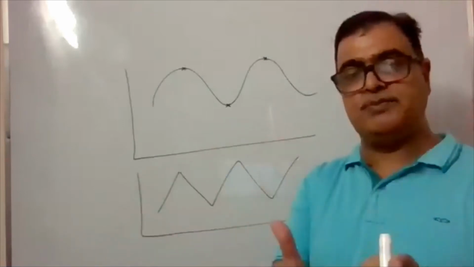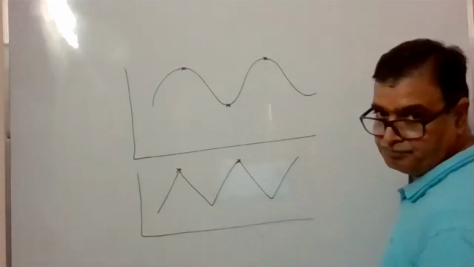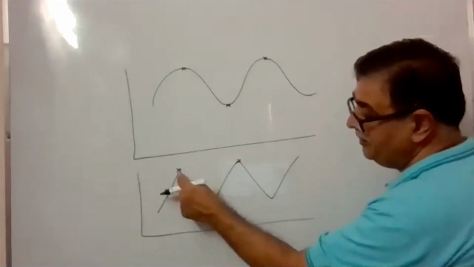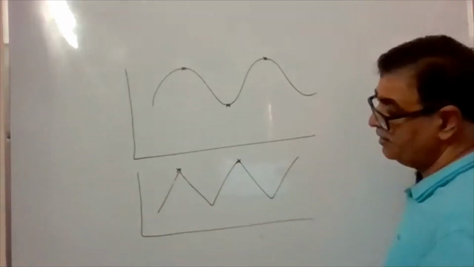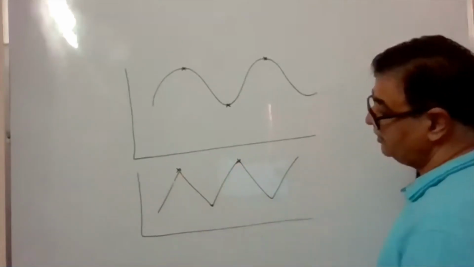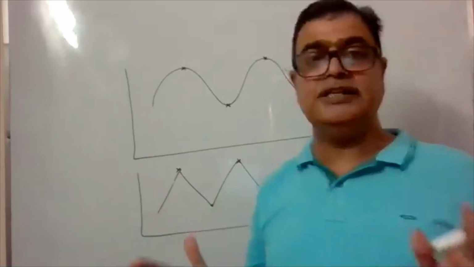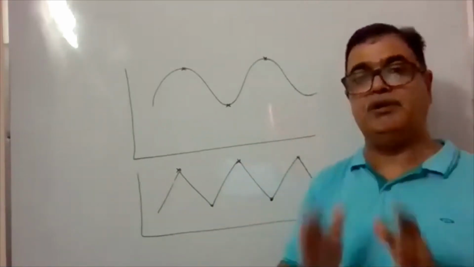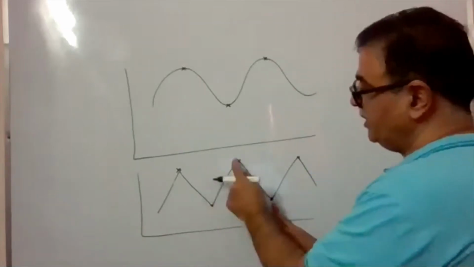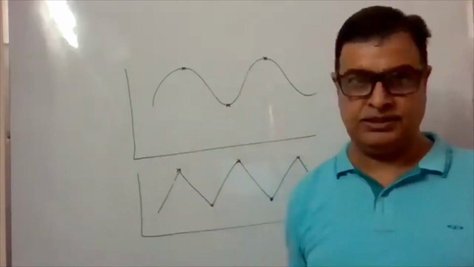Between two maximum, there must be one minimum. In this case also you can have it. It is the maximum case, it is the maximum case. This function is not differentiable. That is the problem we have. Continuity is there, but differentiability fails because this is the corner point. But if it is continuous, then between two maximum, there must be one minimum. This is again two maximum. If I take, there will be one minimum. So, between two consecutive maximum, there must be one minimum. Or between two minimum, there must be one maximum. So keep in mind, maximum and minimum are always alternate.